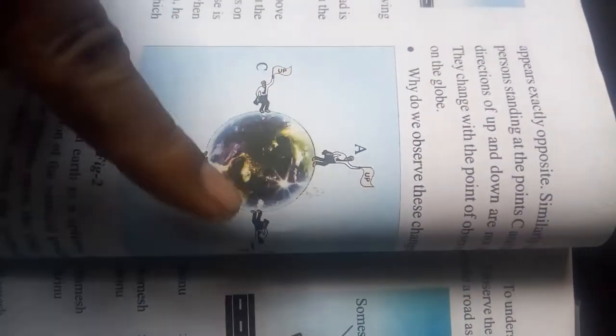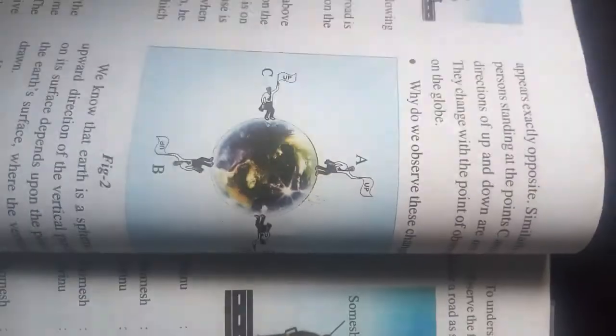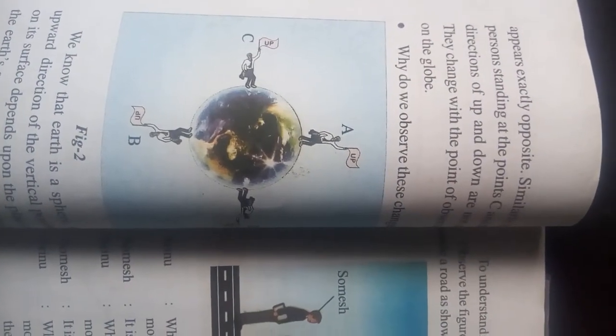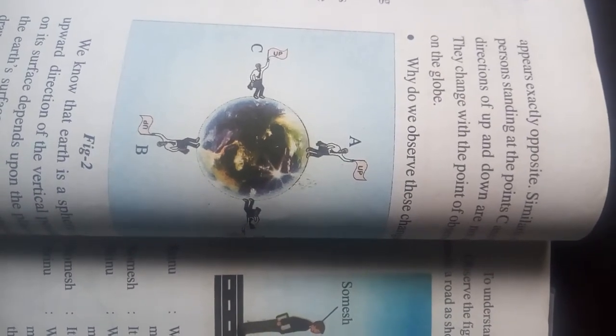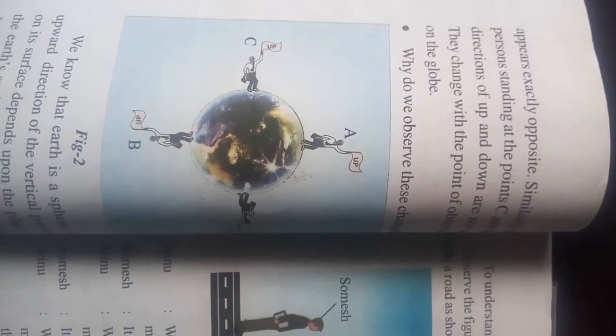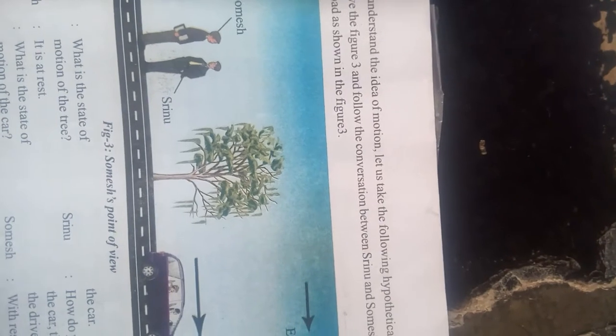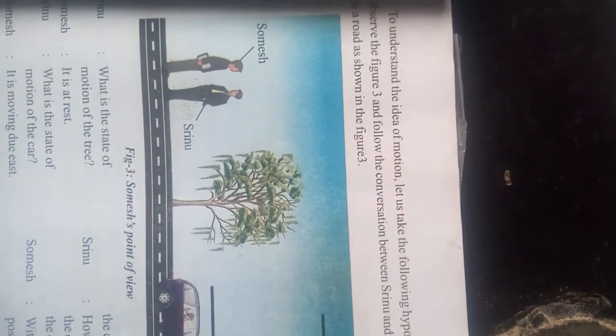Children, up and down, day and night. Day and night are coming: sunrise, day; sunset, then night. Motion is relative to the observer. Like the terms right and left, up and down, large and shorter, motion is related to the observer. See, observe this figure.